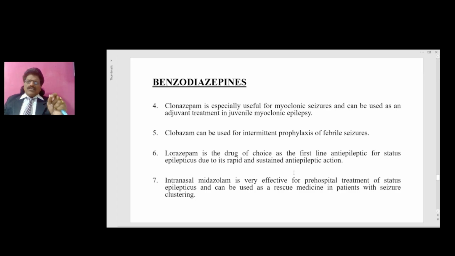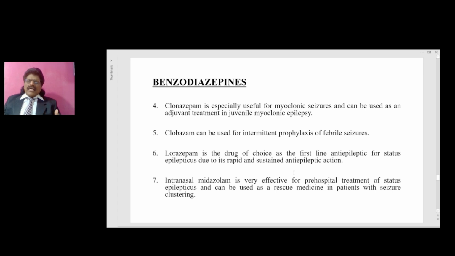Clonazepam is especially useful for myoclonic seizures and can be used as an adjuvant therapy in juvenile myoclonic epilepsy. Clobazam can be used for intermittent prophylaxis of febrile seizures. So this is a big advantage for clobazam.